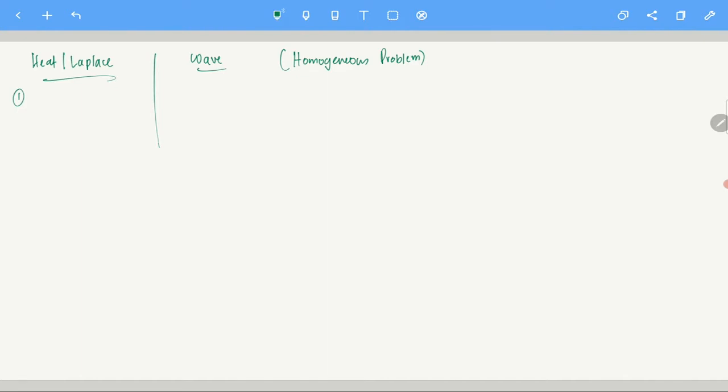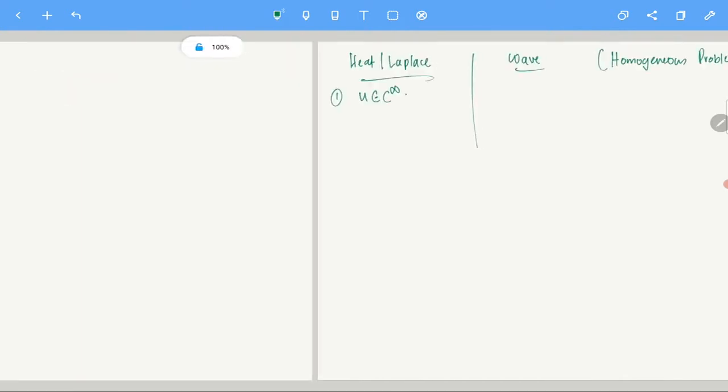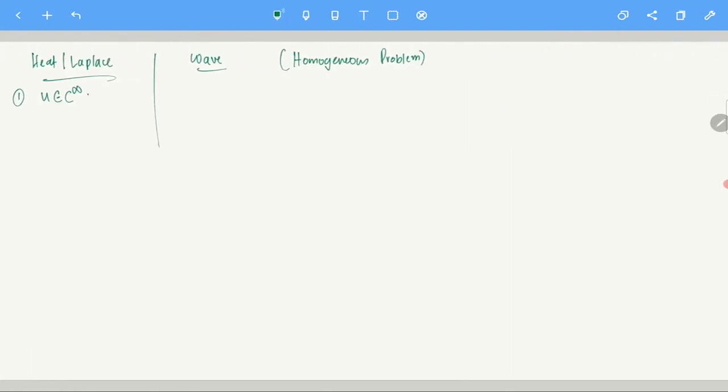For a heat equation or a Laplace equation, you know that the solution is C infinity, right? In the wave equation, u is not in C infinity. Of course in some cases they will be, not in general. In general, they are not. Clear?